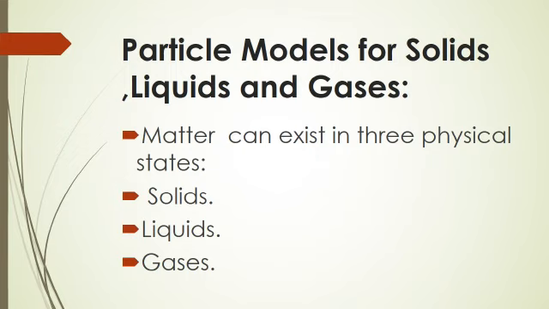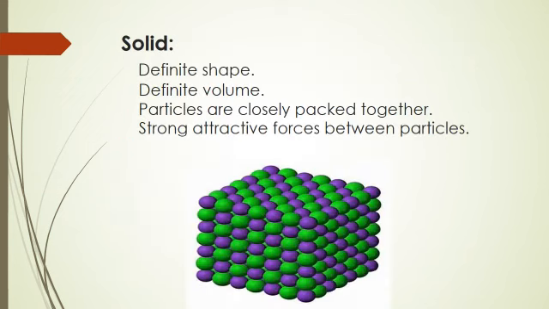Particle models for solids, liquids, and gases. Students, matter can exist in three physical states: solids, liquids, and gases. Solid. Students, in a solid, the particles are packed closely together in a regular pattern. They are held together in fixed positions by strong attractive forces.